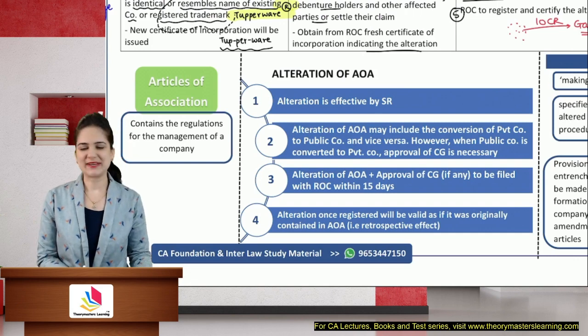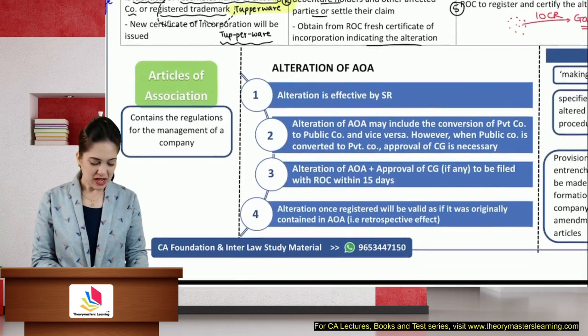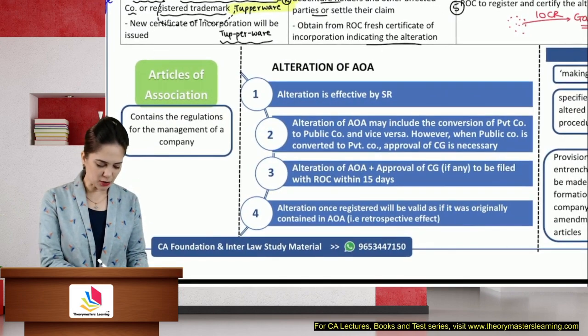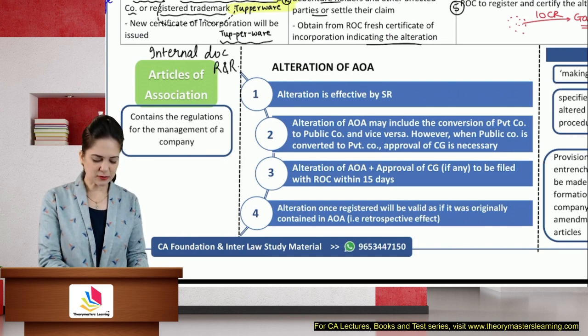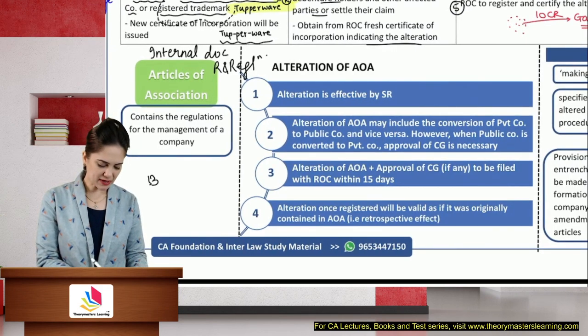Okay, so next let us continue with articles of association. Articles, they are internal documents. So these words are very important for it, that it is an internal document. It contains rules and regulations. Now, I have authorized the company to borrow money. Okay, so the memorandum has authorized the company to borrow money.